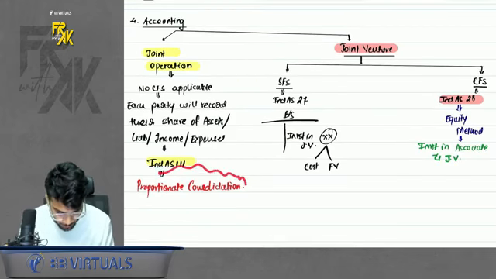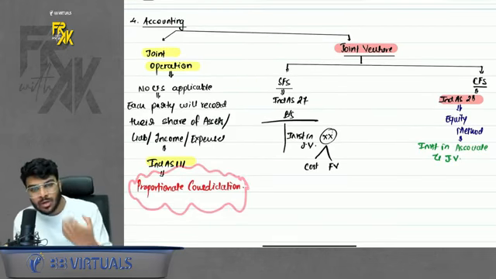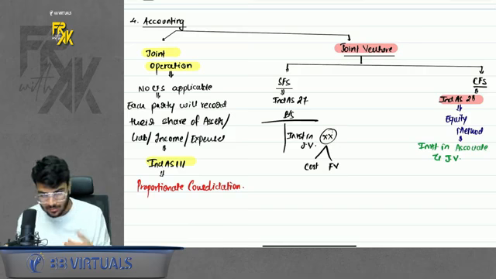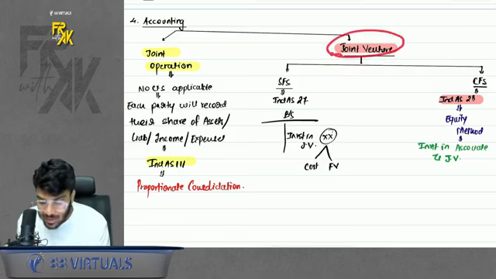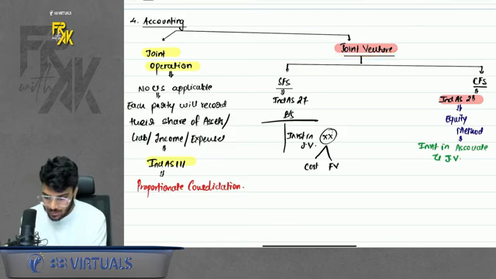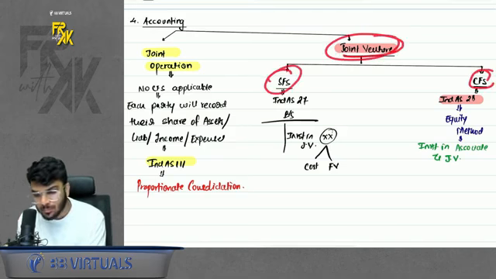That is known as proportionate consolidation. Why proportionate? Because you are recording only your own share of asset, liability, income, expense. But what if it is a joint venture? If it is a joint venture, the accounting part is not covered in 111. In joint venture, SFS, CFS both become applicable.